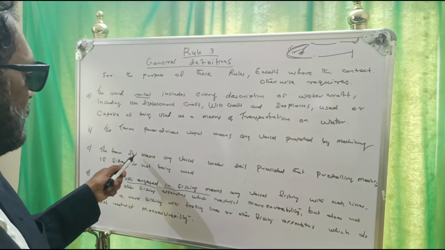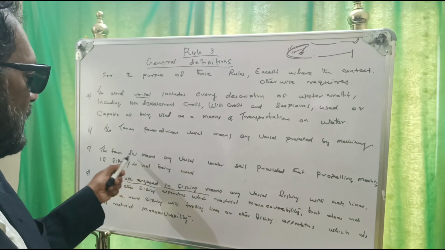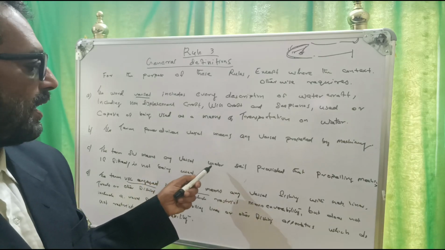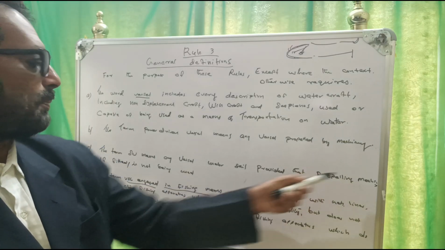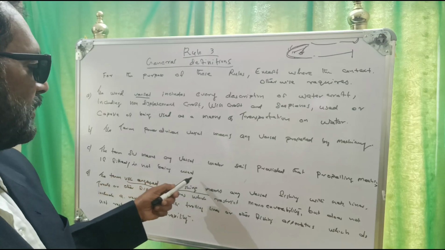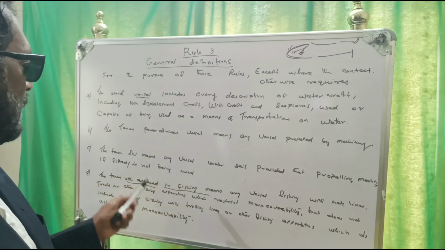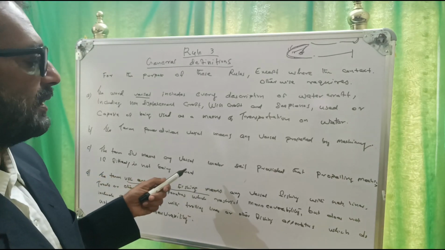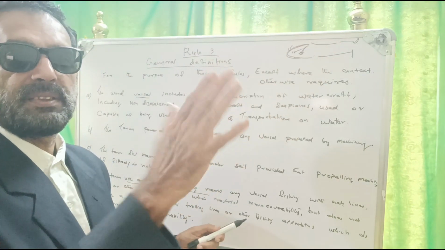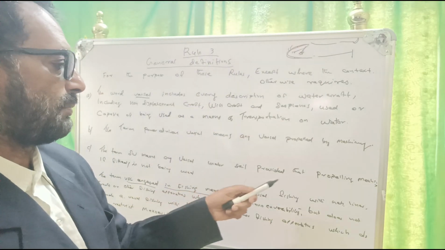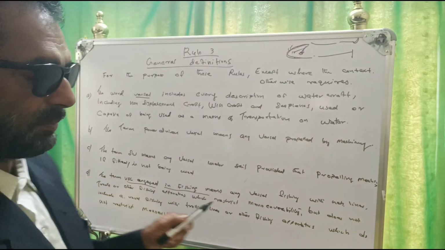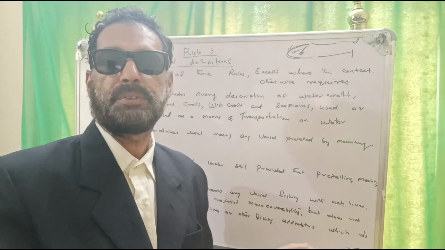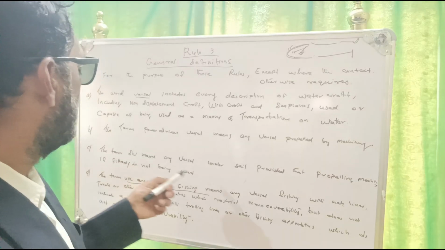See, the term sailing vessel means any vessel under sail, provided that propelling machinery, if fitted, is not being used. If machinery is fitted and being used, then it is a power-driven vessel. If machinery is fitted but not used, and it is using a sail, it is a sailing vessel.